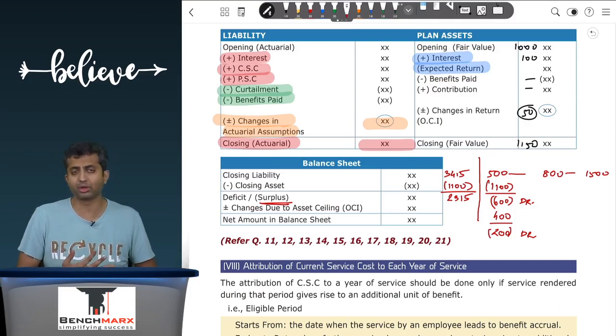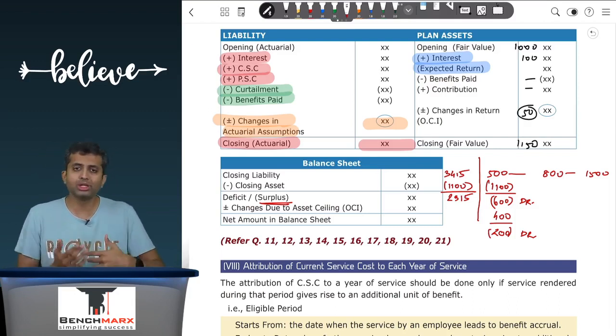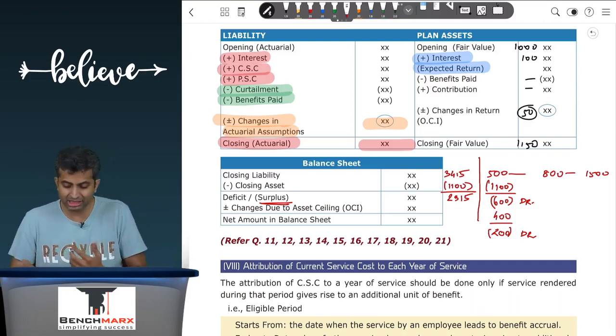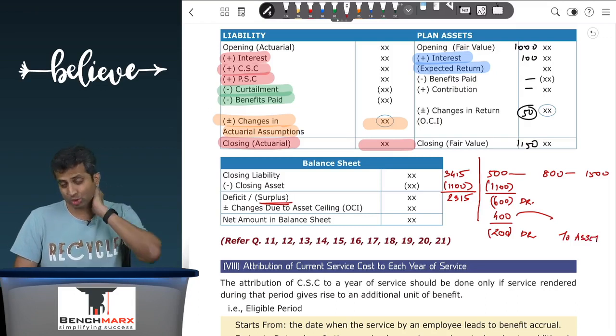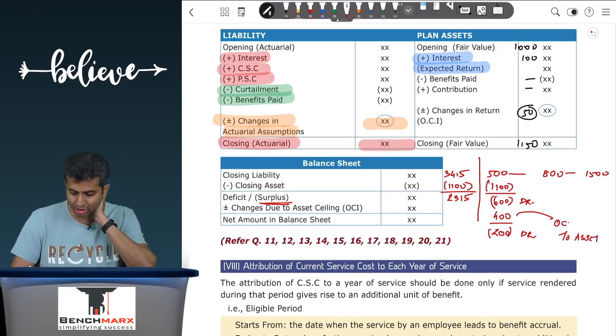So your journal entry for the remeasurement reserve can be: you will credit the plan assets because this is net assets. Over here, for this 400, you will credit the assets. Why? Because you are showing the net assets at 600, you want to show it at 200, and debit the remeasurement reserve, which is a part of OCI.